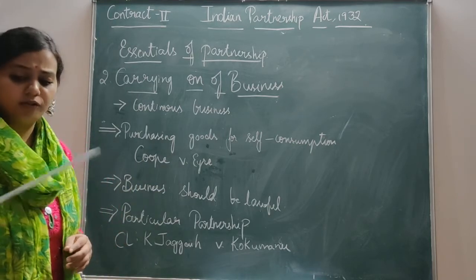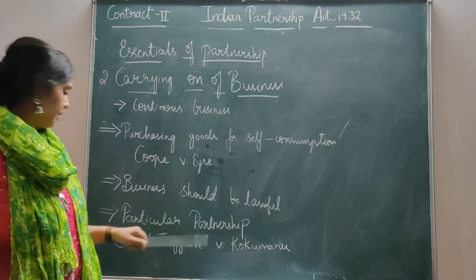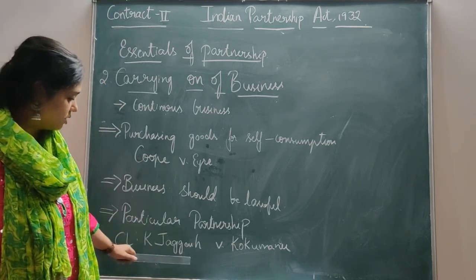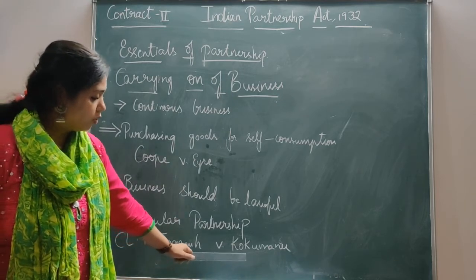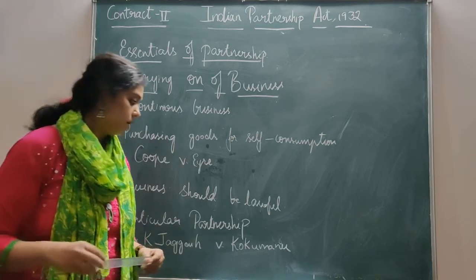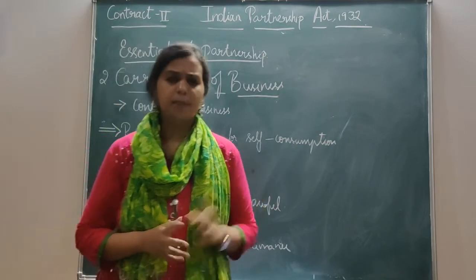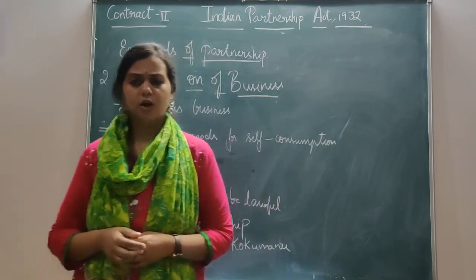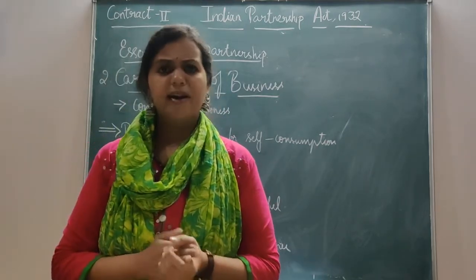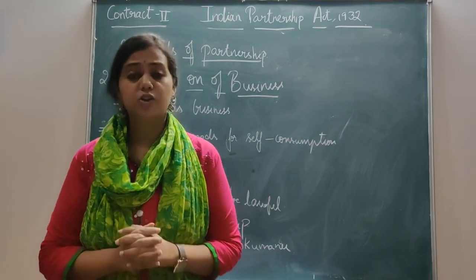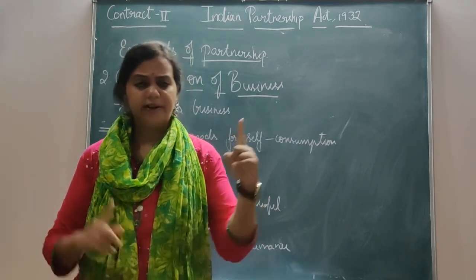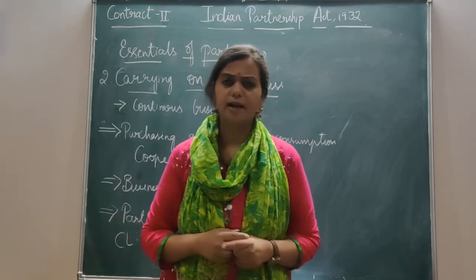We have a case law for this to understand in a better way. That is this case, K. Jaggayya versus Kokumanu. What happens in this case is there is a plaintiff and two defendants who joined together and obtained a contract for the maintenance of a road.